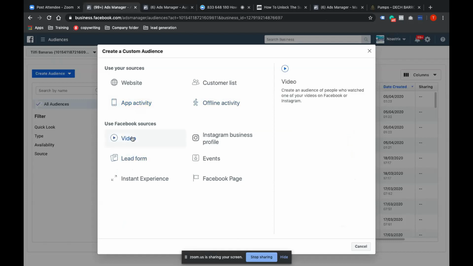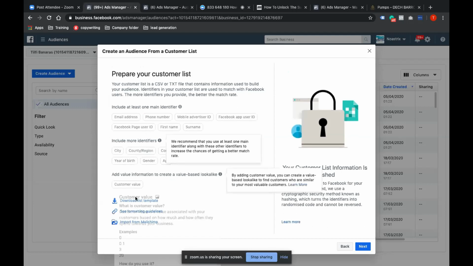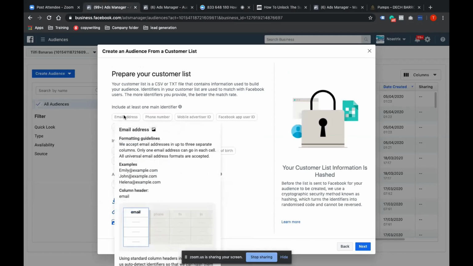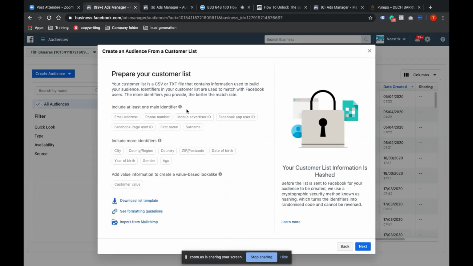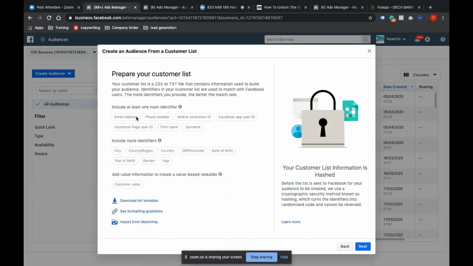Now let's move to offline activity and customer list. Customer list is very simple. To start with, you should have at least one of either an email address or a phone number. If you have any one of these two identified, you are good to go.